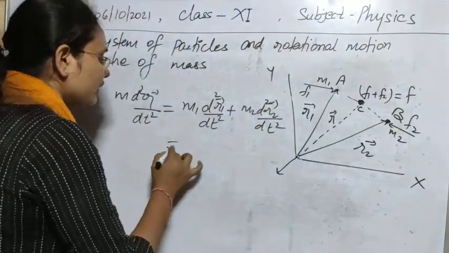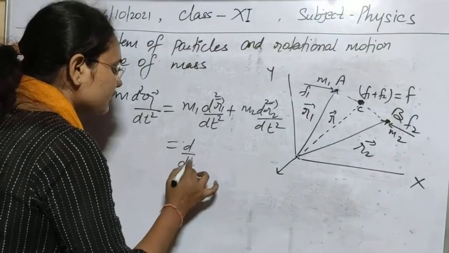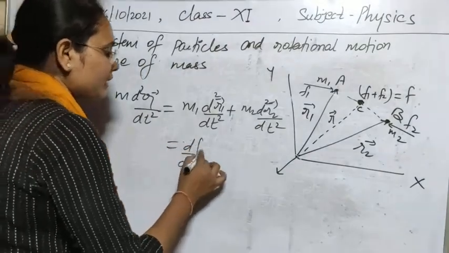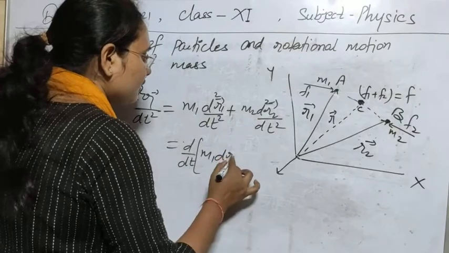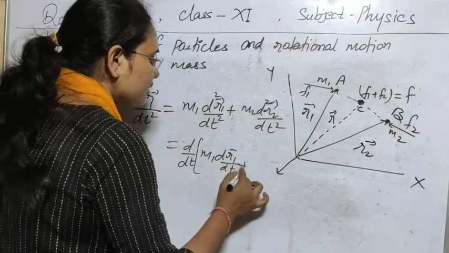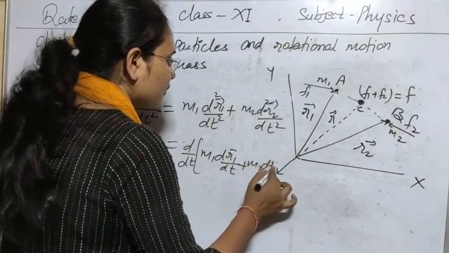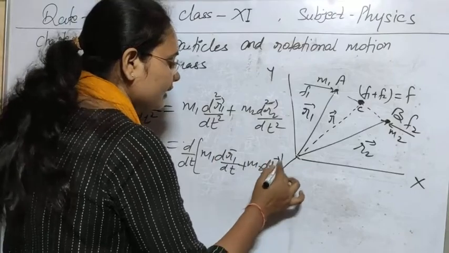Clear? Now we can write this equation in different terms. It can be written as d/dt of m1 dr1 by dt plus m2 dr2 by dt.